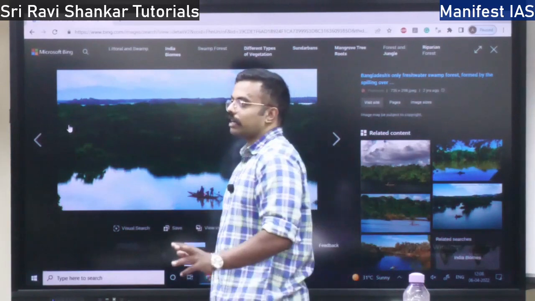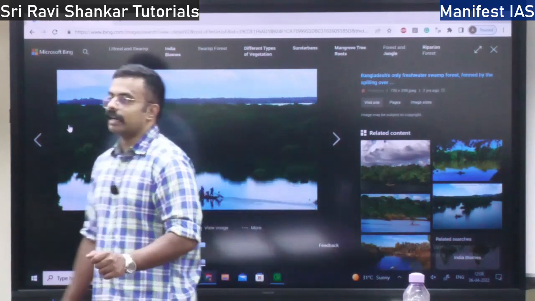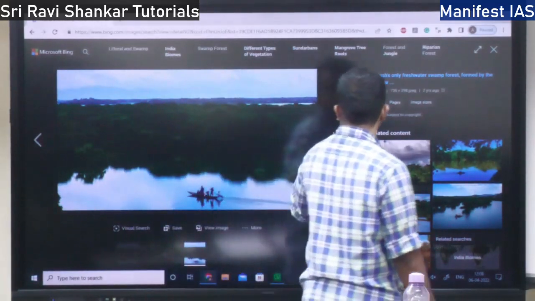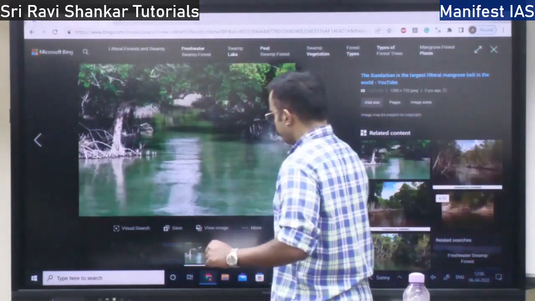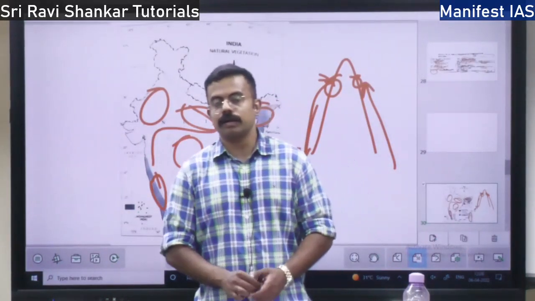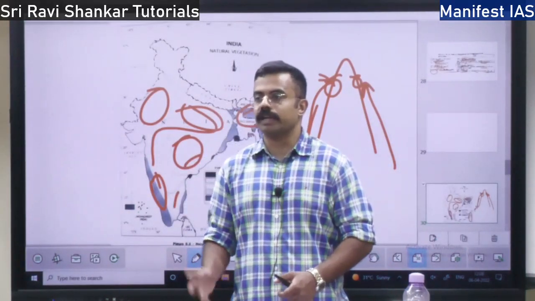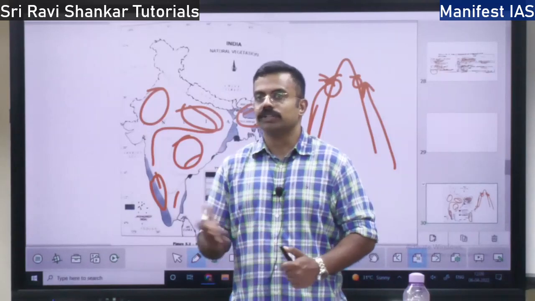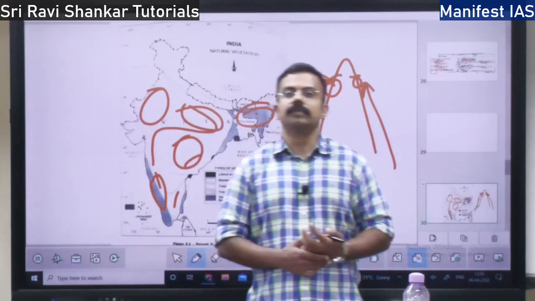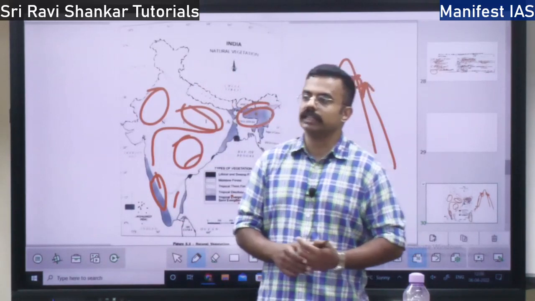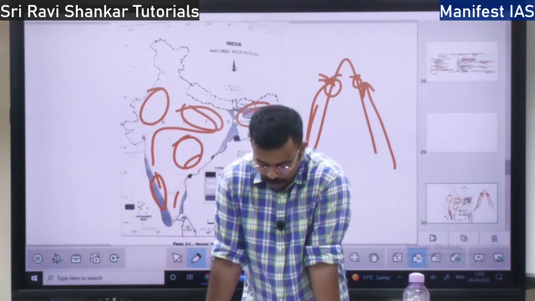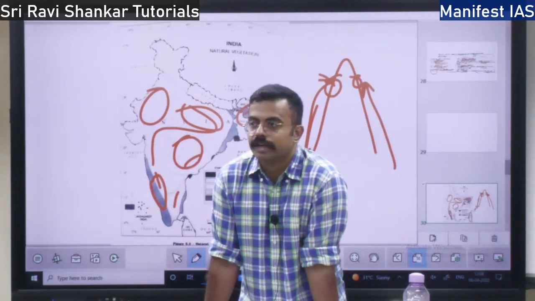So in the Ramsar Convention, we will protect the wetlands because these wetlands are very, very sensitive. They can be easily damaged, right? So that is why we are protecting the wetlands under the Ramsar Convention. Some of the places where we have wetlands are Bharatpur Lake, Chilka Lake, and Loktak Lake. So all these lakes are wetlands in India. In India you have 8 categories of wetlands in total.